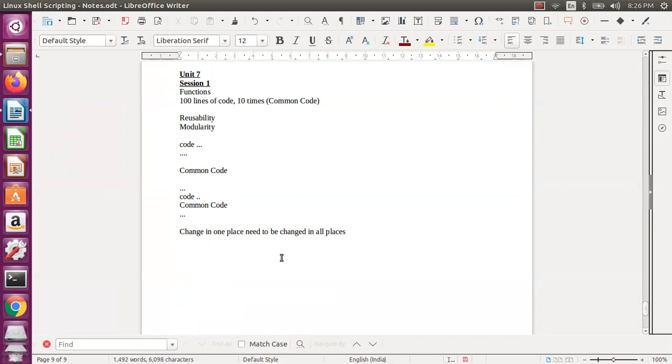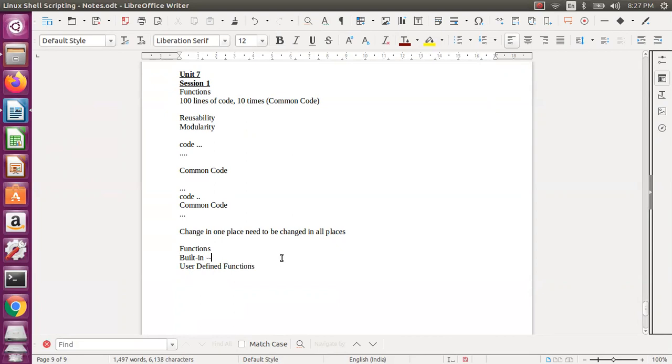So for a function, you define a function, and once you define a function you will call that function actually. So instead of defining 10 times in 10 places, you will define one time and call multiple times. So that is the function. So these are the user defined functions. Functions are of two types. One is the built-in functions, and the other is user defined functions. What we are discussing is the user defined function. Built-in functions we have already seen, something like echo and all.